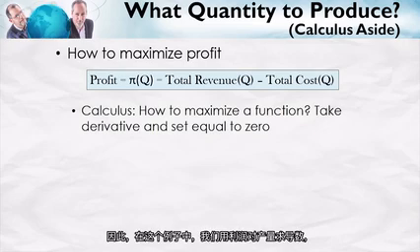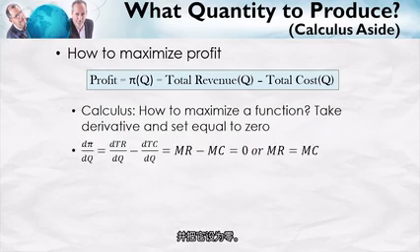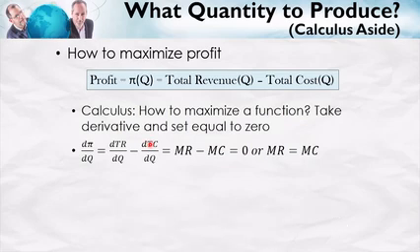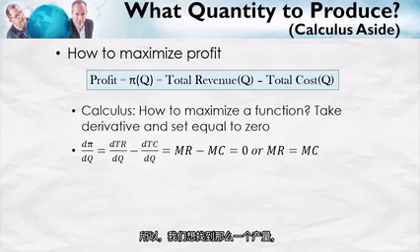So in this case, we want to take the derivative of profit with respect to quantity and set that equal to 0. So the derivative of profit with respect to quantity, that's just the derivative of total revenue with respect to quantity minus the derivative of total cost with respect to quantity. Now in economics, we have special names for these two derivatives. The derivative of total revenue with respect to quantity is simply called marginal revenue. And the derivative of total cost with respect to quantity is called marginal cost.